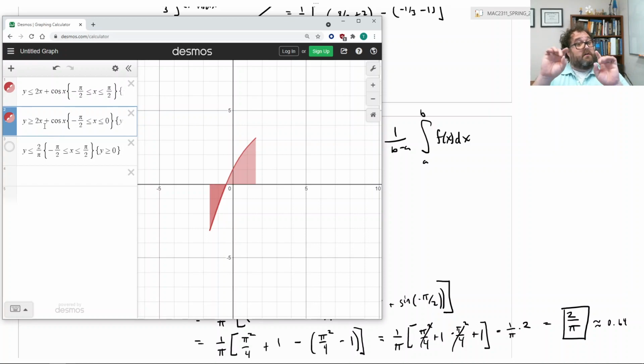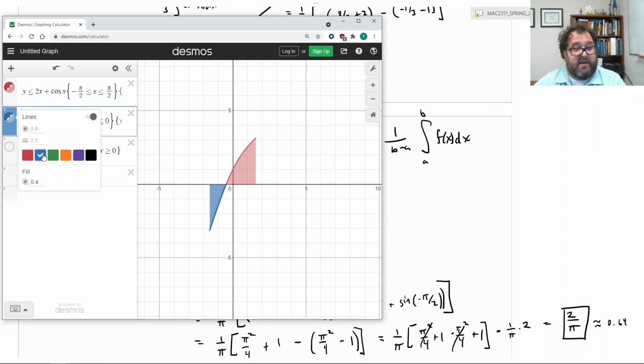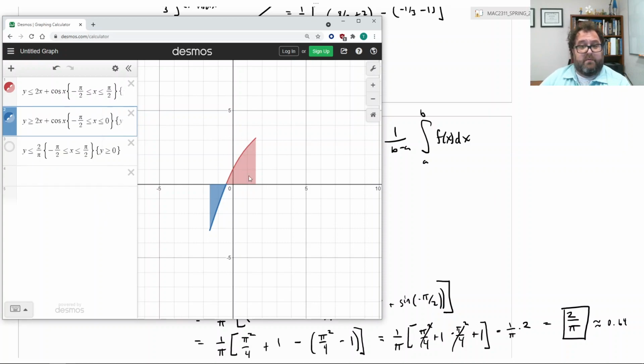Now remember, that function is not non-negative. So this region, the region below the x-axis that I just changed to blue, is going to be counted in a negative fashion when we're calculating the definite integral. So in fact, the definite integral was what? Was 2. Okay, now why is it 2? Because basically the answer I got when I was doing the average value calculation was 2 times 1 over pi. The answer you get before you multiply by 1 over pi, that's the answer to the definite integral. So the definite integral here would be the area of the region above the x-axis minus the area of the region below the x-axis, and you get 2.